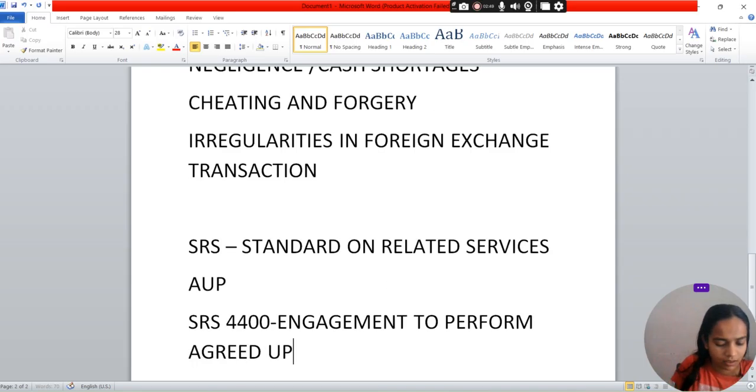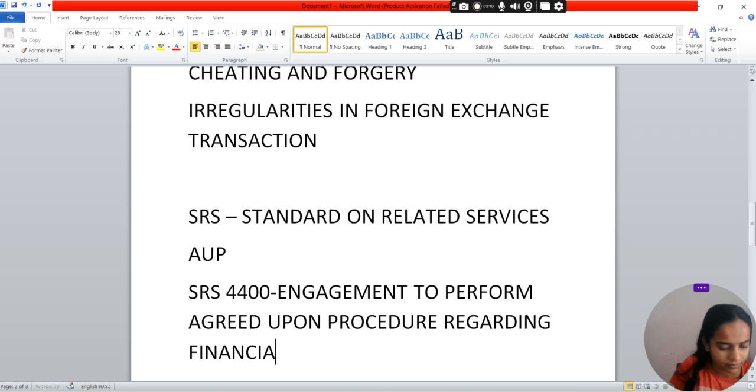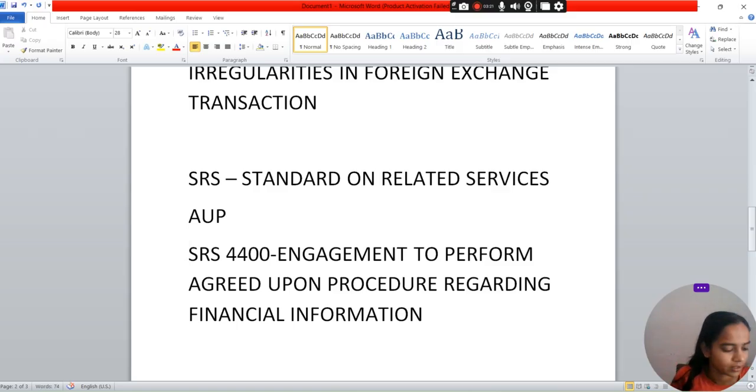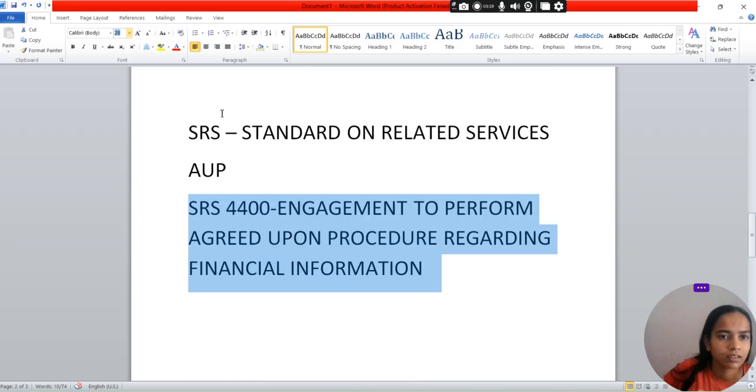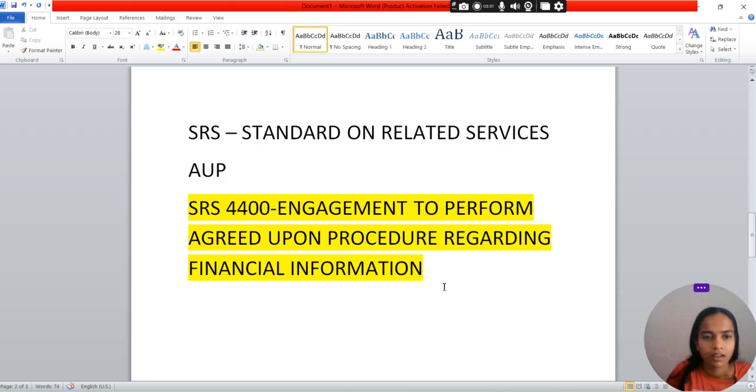agreed upon procedure regarding financial information. तो SRS 4400, that is the SRS standards on related services.